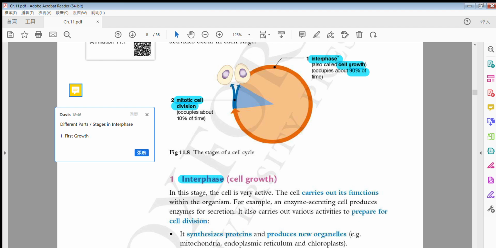Okay, so the first one, we called it the first growth phase. Growth 啦，即係代表係成長啦. So we call this the G1. Alright, so what does this mean? This means protein is synthesized. Protein is synthesized, 製造咗啦, is produced 啦. So let me put this down first. I want to ask you, so when protein is synthesized, what is it used for? 有啲咩用啊? Protein 會用嚟做啲咩㗎? What is the function? What is the use of protein?